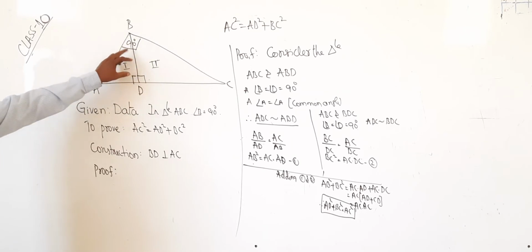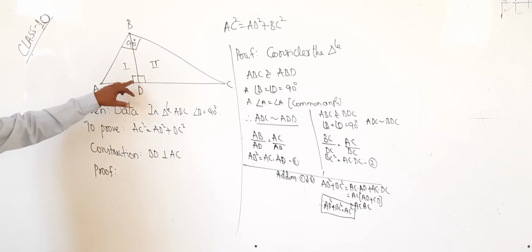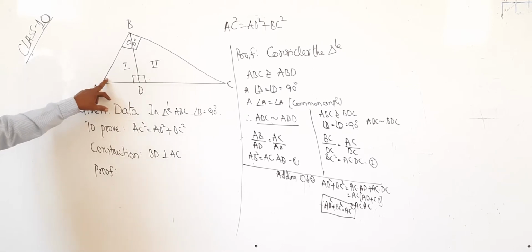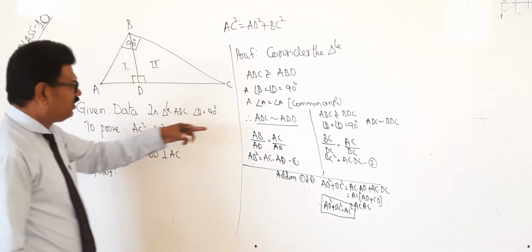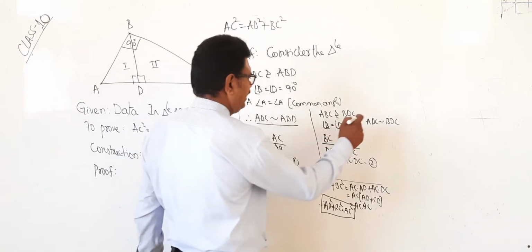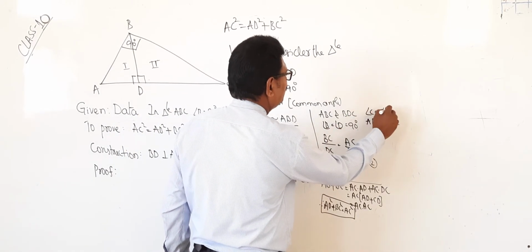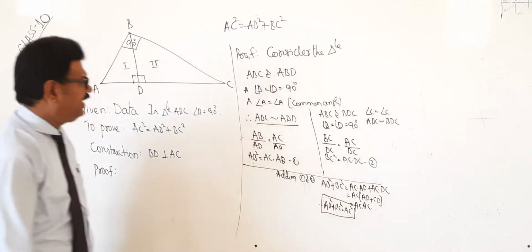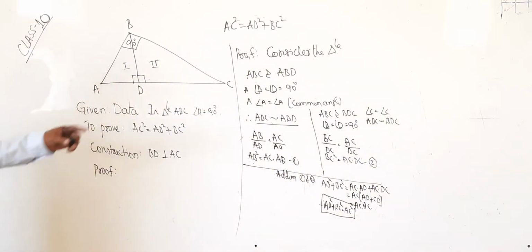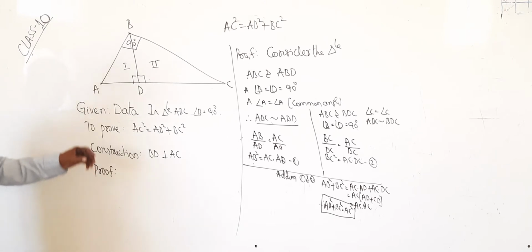Now see, in this first, angle B equals angle D equals 90 degrees. Angle A equals angle A. Here one more is there, I forgot: angle C equals angle C. Therefore by the first condition, that is the similarity. Yes. Okay. Now you see.